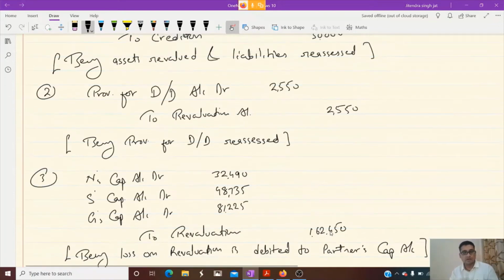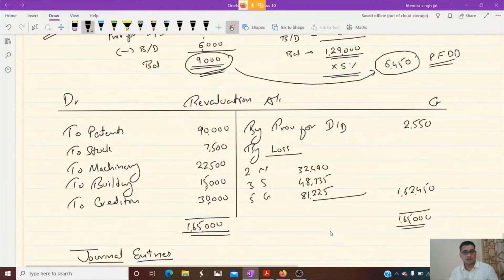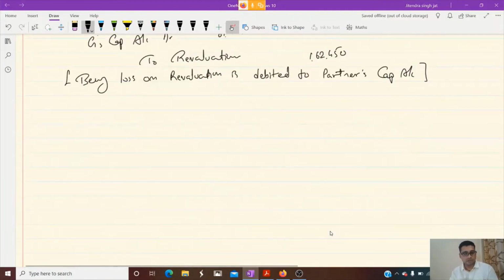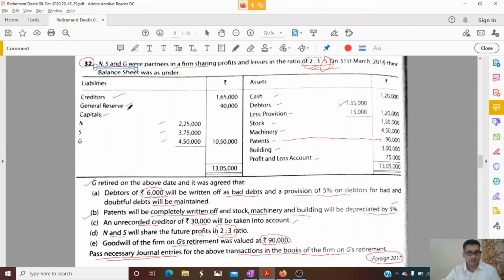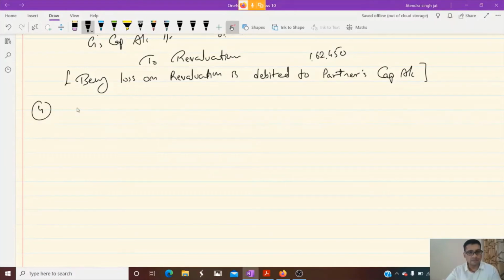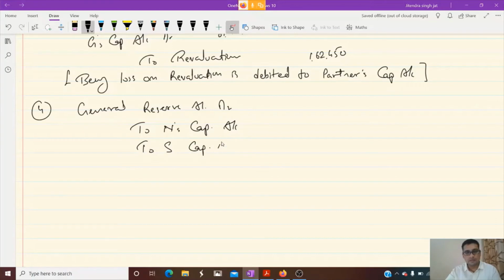Okay. So now children, you can see in the question that reserves are given. General reserve. What do we do with the reserve? We distribute it in the old ratio in the partners' capital accounts. So the fourth entry will be: general reserve account debit to N's capital, to S's capital, and to G's capital account.